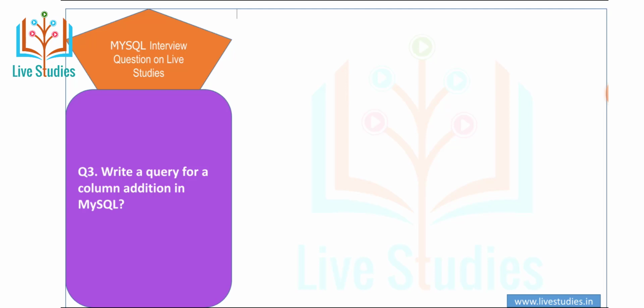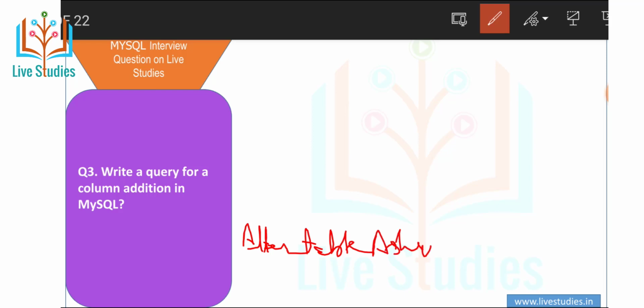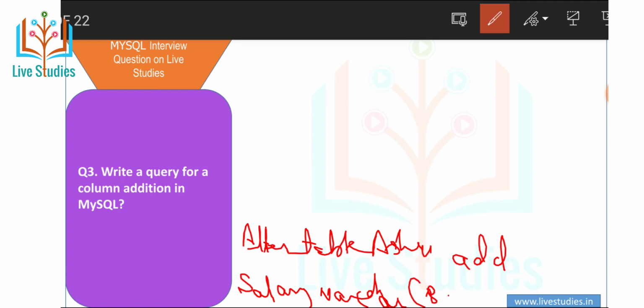For example, write alter table, table name like Ashu, and then add salary, varchar data type with size 80. That's it.